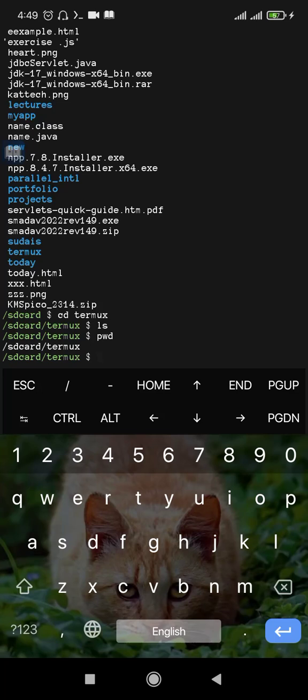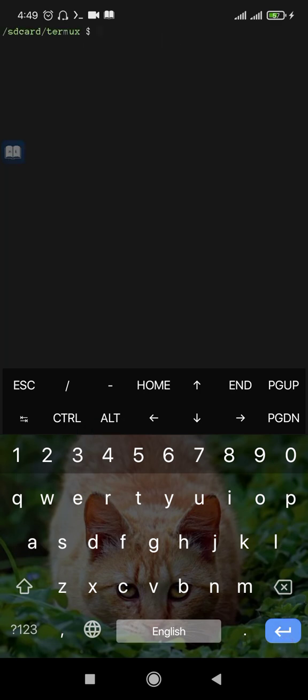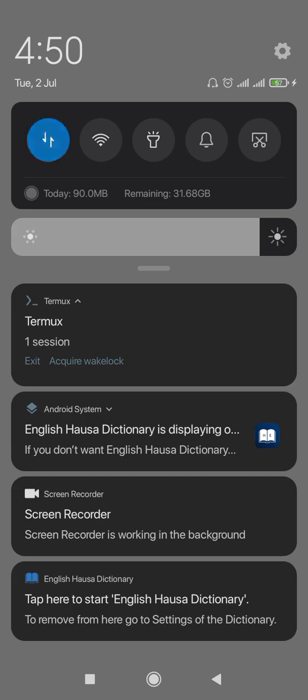The next command you can use is clear. If you want to clear all what we have done so far, so now we clear, you stay here now. So the next thing is how to install node.js, as I said. Already I have node.js, but I will show you how to install it. The command to install it, make sure you have the internet connection.